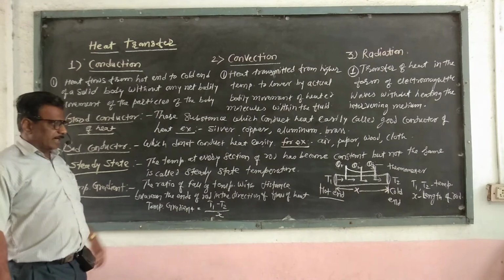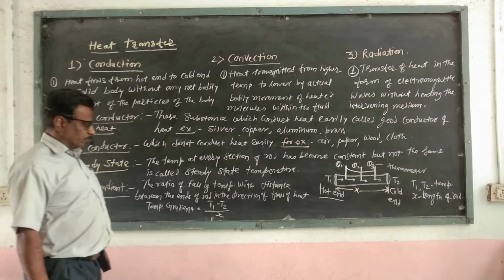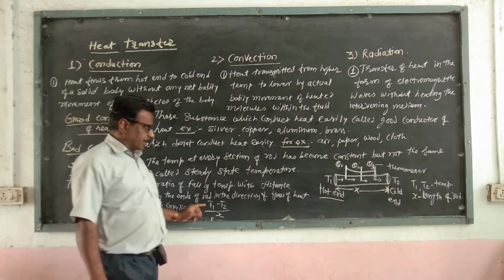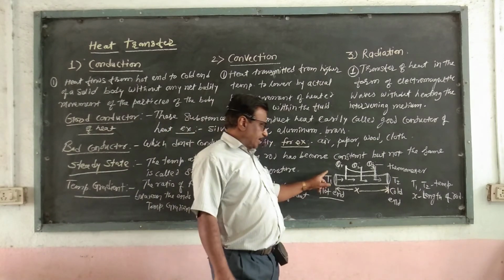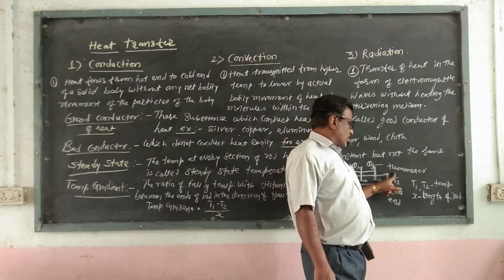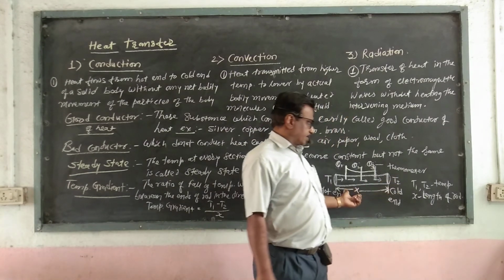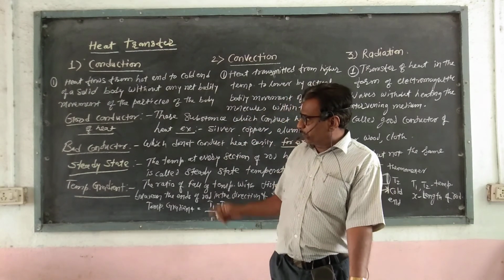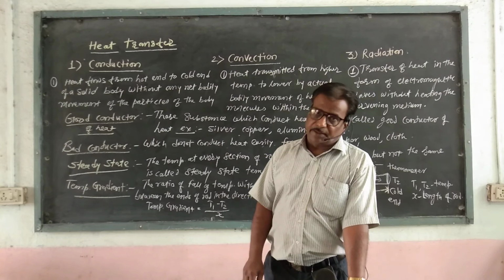So temperature gradient is given by the formula (T1 minus T2) divided by X, where T1 is the temperature of the hot end, T2 is the temperature of the cold end, and X is the length of the rod. So that is the definition of temperature gradient.